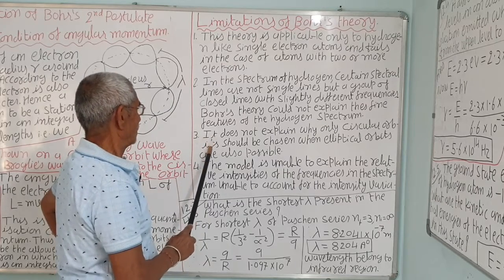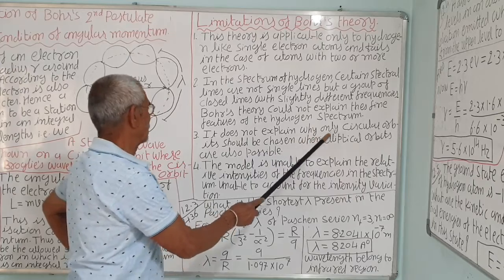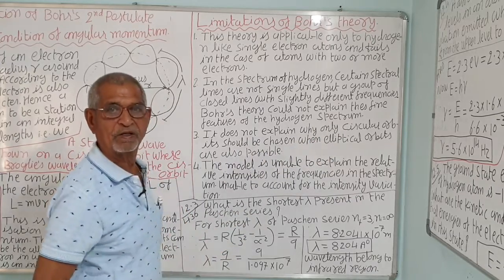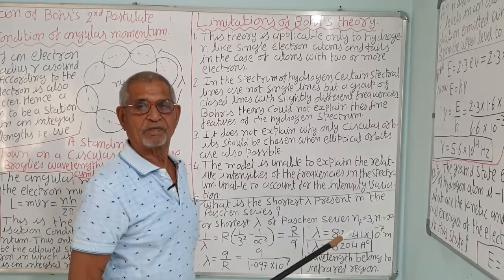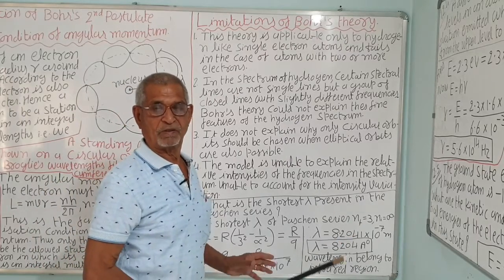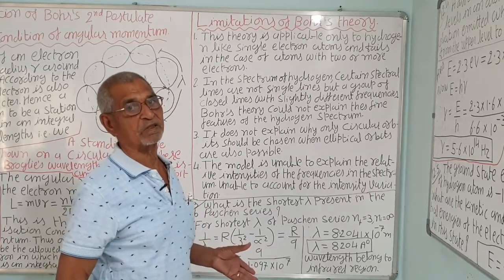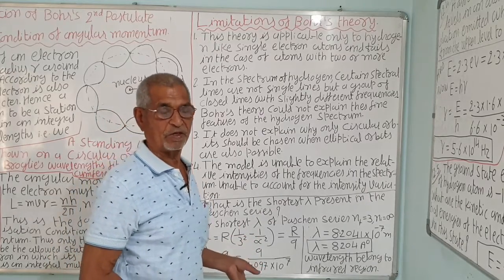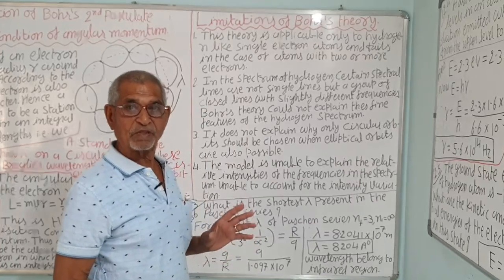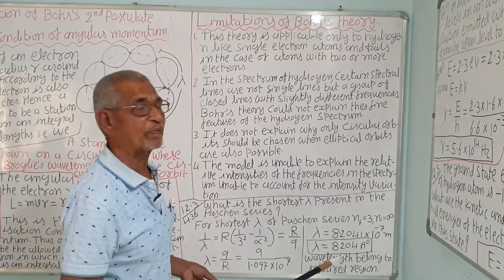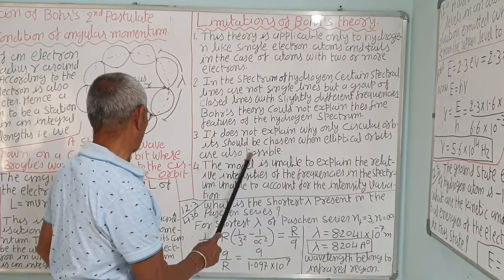Then third, it does not explain why only circular orbits should be chosen when elliptical orbits are also possible. He has given the planetary motion model, just like the planets revolve around the sun, that is a planetary model. So planets move in elliptical orbits, then why does the electron move in a circular orbit when elliptical orbits are also possible?